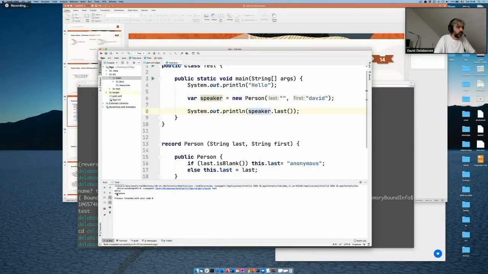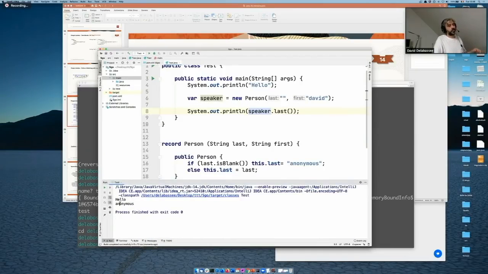And you see that this time, the first name is anonymous because it is blank. So that's basically how records work.